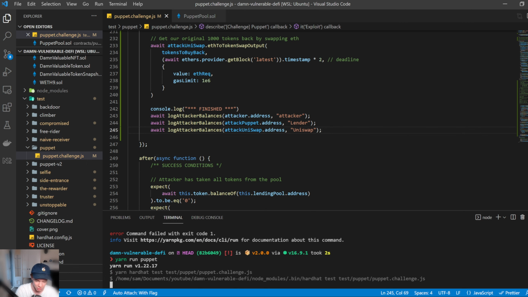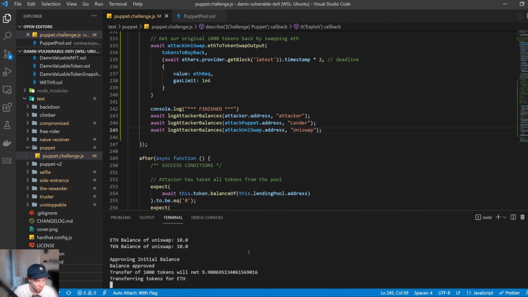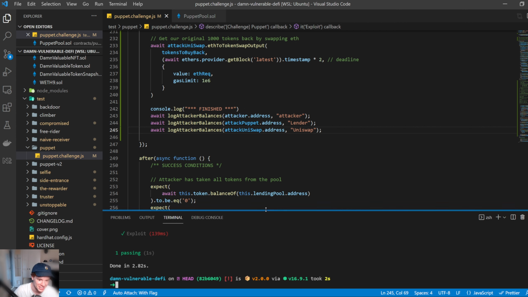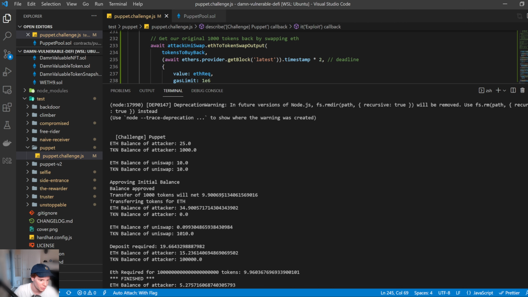So let's go ahead and run this, and hopefully this works. I wasn't expecting that. Okay, yeah. So we go ahead and we can see that that is working now. So let's just follow the flow here.